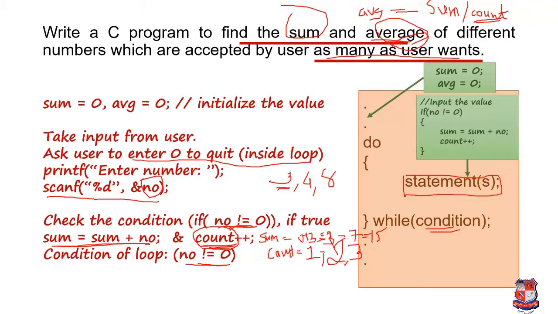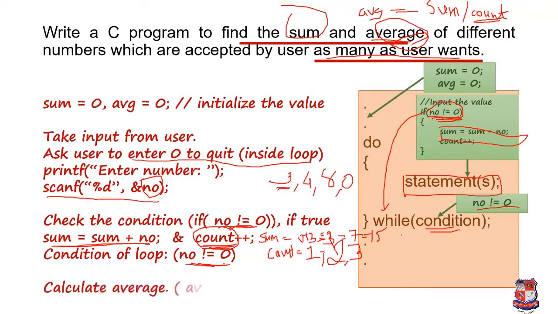So if the user now enters 0, then the condition is checked: if number not equals to 0. Over here this condition is false, so this statement will not be executed, and control is given to this condition. Now the condition is checked, and over here the condition is also number not equals to 0. This condition is also false, so the loop will terminate and we will now calculate the average.